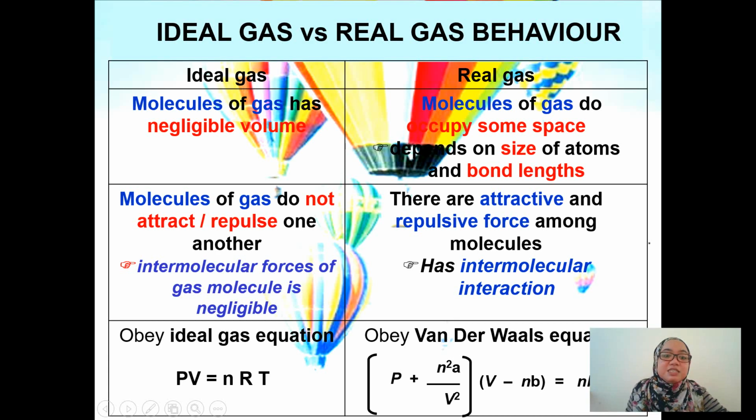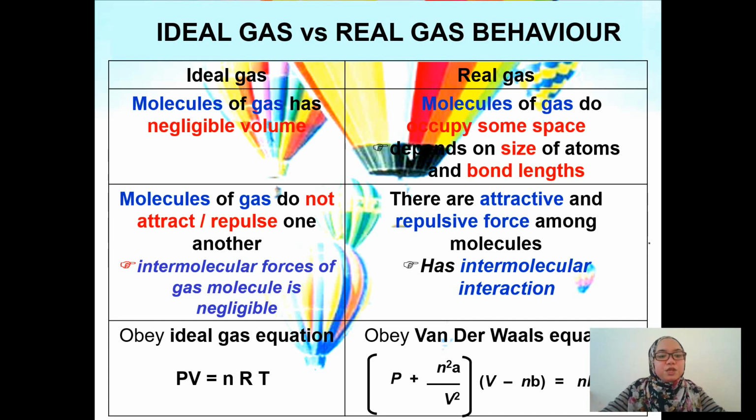Next, the ideal gas does not have intermolecular forces, which means that the molecules of the gas do not attract or repel one another, so the intermolecular forces of the gas molecules in the ideal gas are negligible, not significant. However, in the real gas, there are attractive and repulsive forces among the molecules, which means that there is an intermolecular interaction between the gas molecules, and the intermolecular interaction is significant.